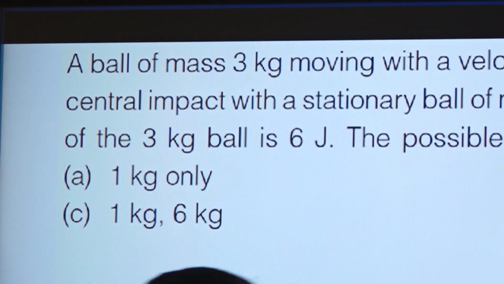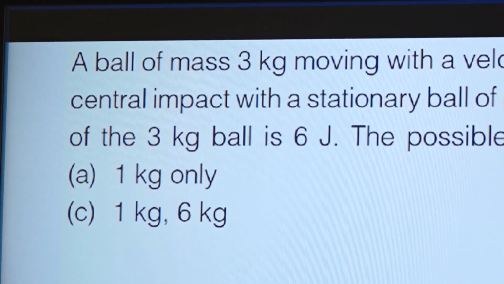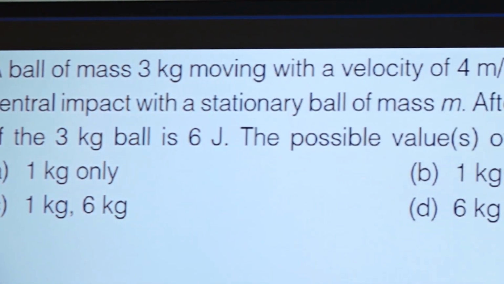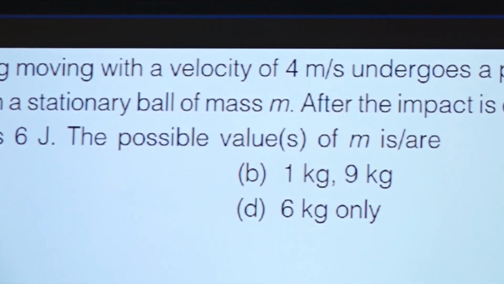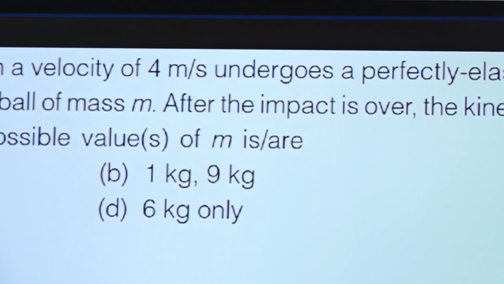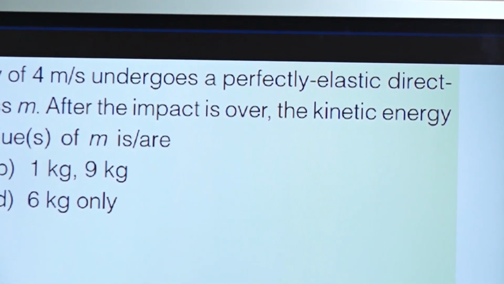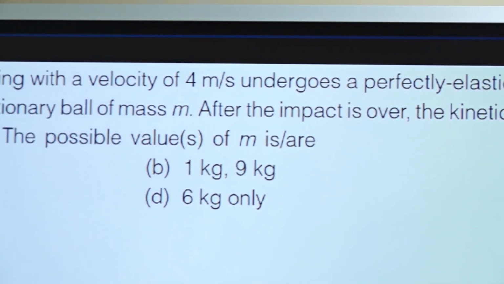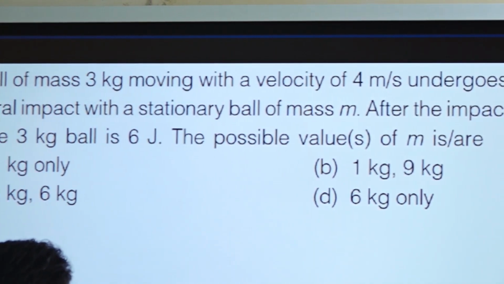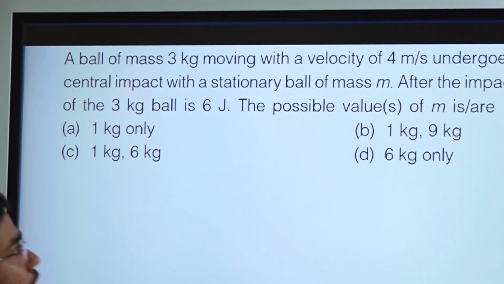A ball of mass 3 kg moving with a velocity of 4 meter per second undergoes a perfectly elastic direct central impact with a stationary ball of mass m. After the impact is over, the kinetic energy of 3 kg ball is 6 joule. The possible value of m is, okay, it is a problem of a collision.